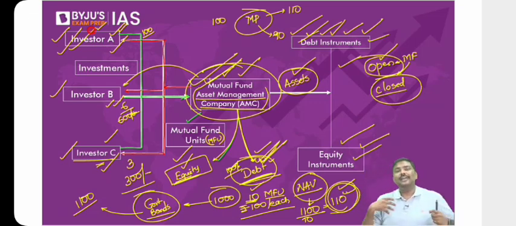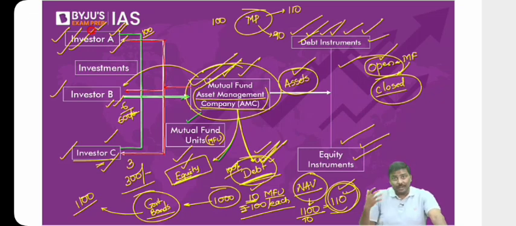Again, just to make it easier to understand, I've assumed the market price of the bonds has gone up. Can the market prices of the bonds be lower than 1,000 rupees? Possible? Think of it. Again, after this, we'll take a break. Focus on the discussion. Can the market prices of the bonds, when you submit the mutual fund, be lower? Of course, yes. It's very much possible. Subject to market risk.